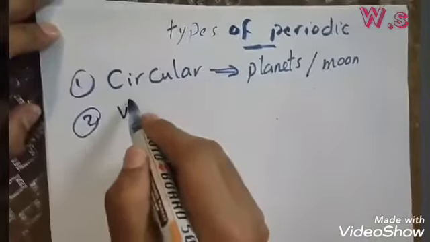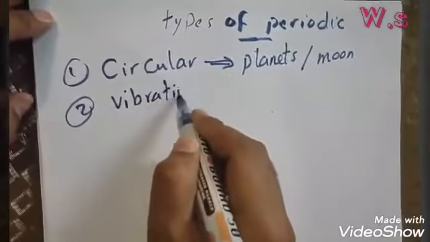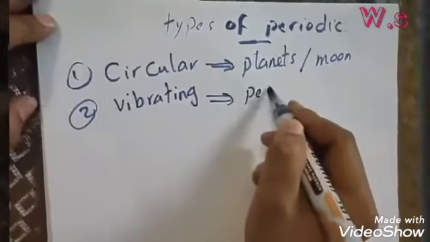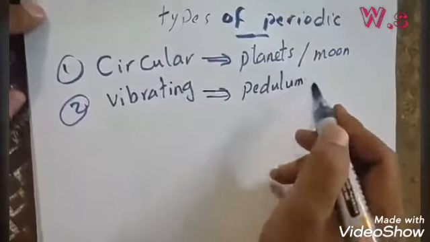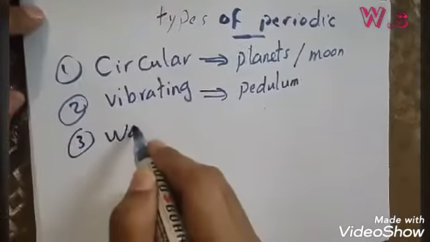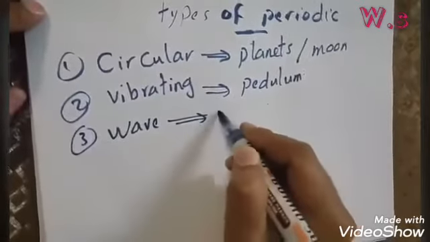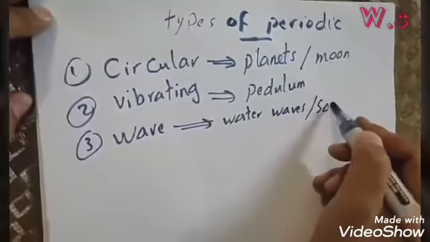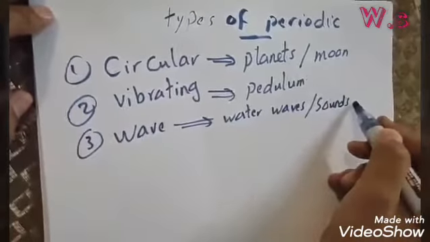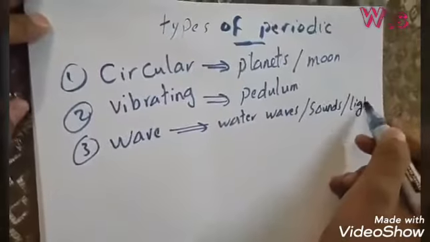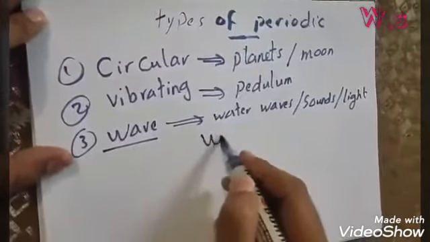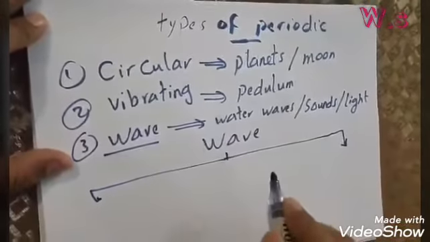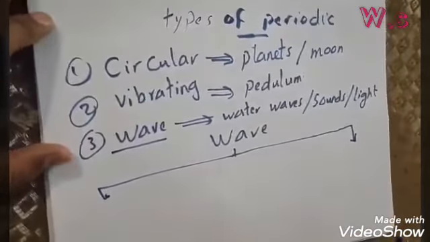Number 2, vibrating motion. Vibrating motion is the pendulum. Number 3, wave motion. Wave motion is water waves, sound waves, or light waves. Okay, now let's talk about types of wave. We have 2 types of wave, my dear student. Let's talk about them now.